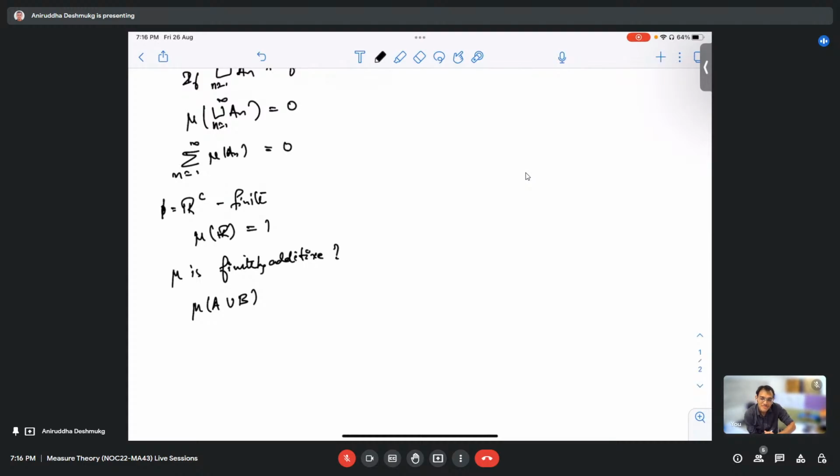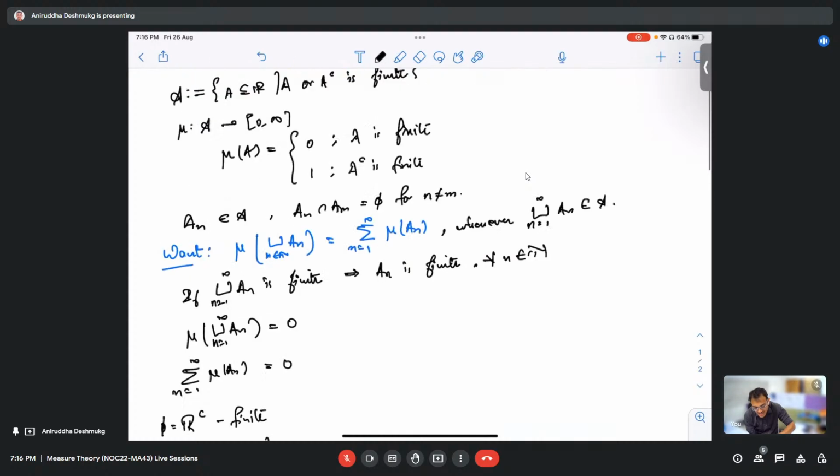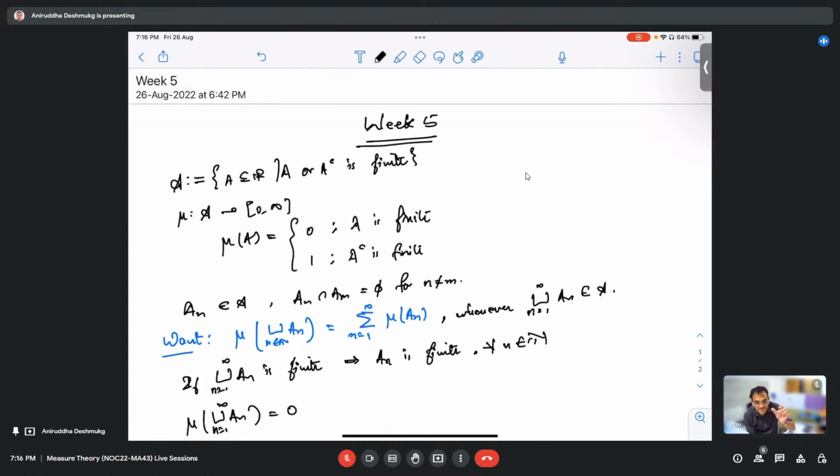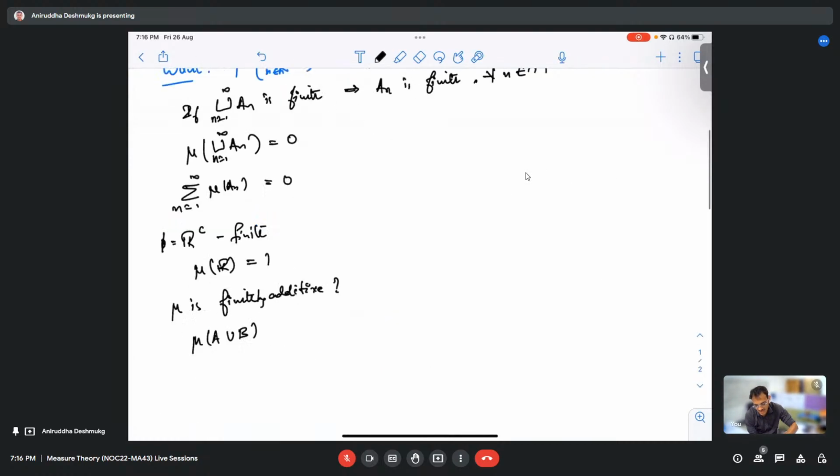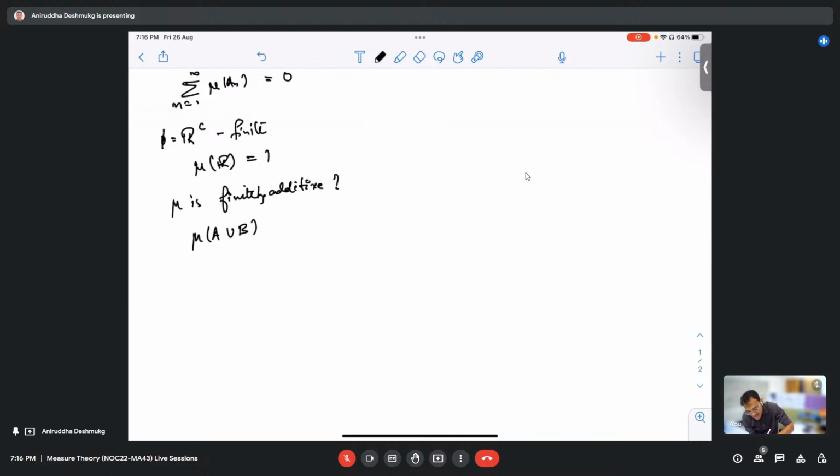intervals are not finite and complements of intervals also are not finite, right? See, when I say that A or A complement is finite, it means it is a finite set. Oh, okay, yes. So these intervals are not inside this algebra. Okay, fair enough. So see, if this is finite, then both of them are finite.